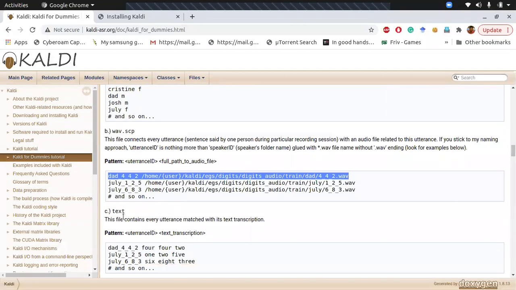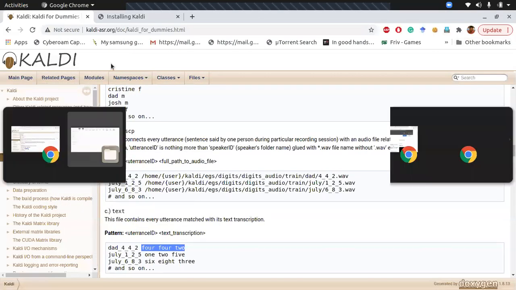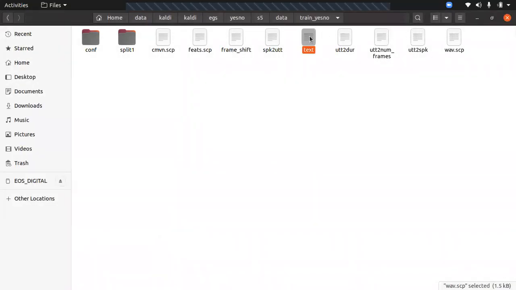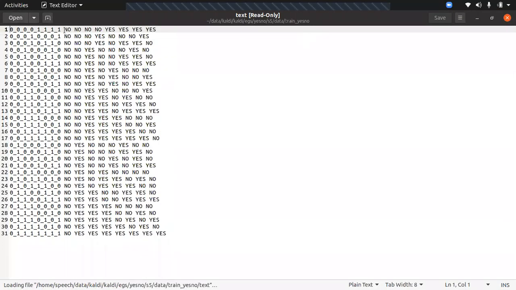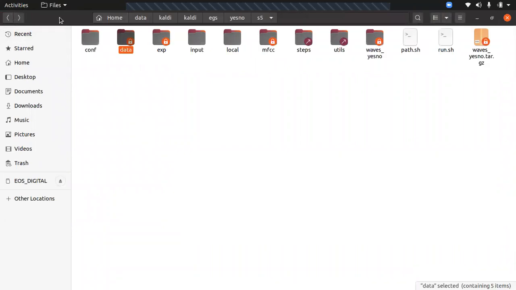Okay. The next is the text file we need to create, the training text file. In this also, you can see it's the wave file name and the corresponding text of that wave file. I'll show that as well. This is the text file we need to create. I'll play it for you as well.